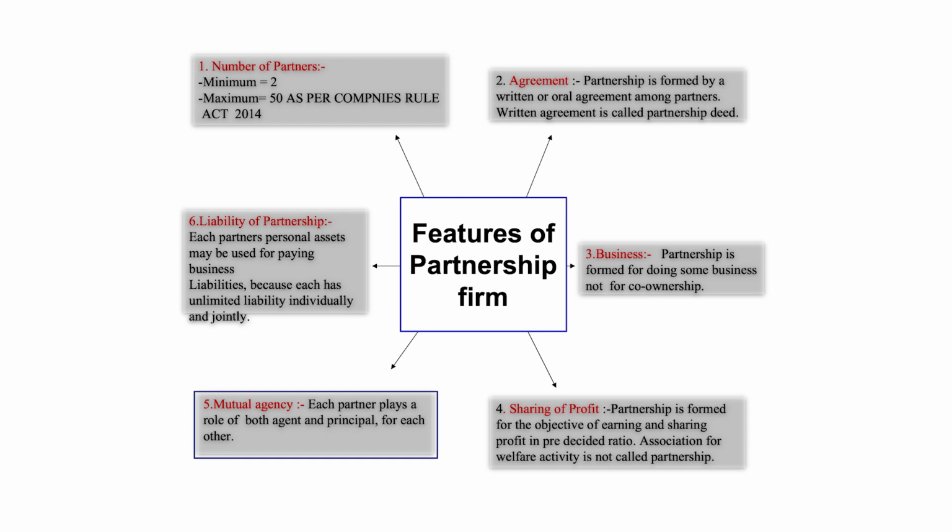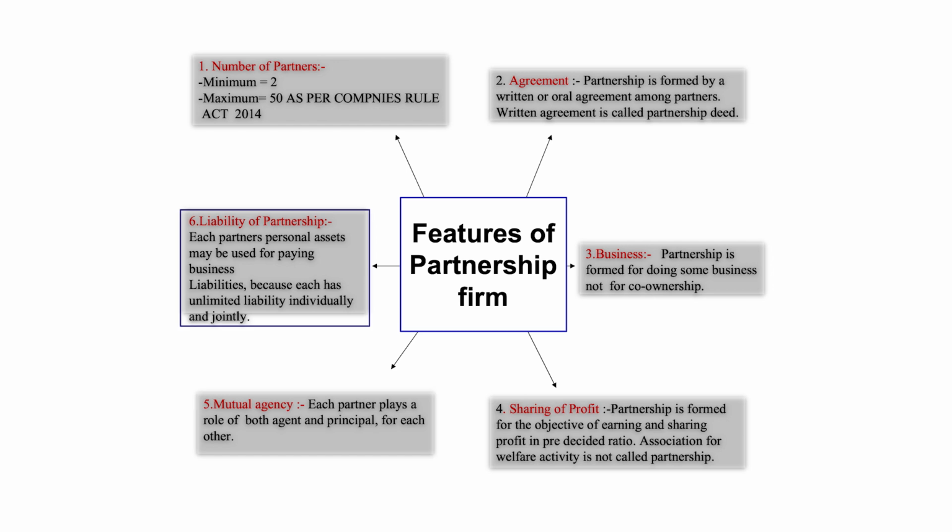That means he will act as a principal and agent as well. Number 6, liability of partnership. Each partner's personal assets may be used for paying business liabilities, because each partner has unlimited liability individually and jointly.